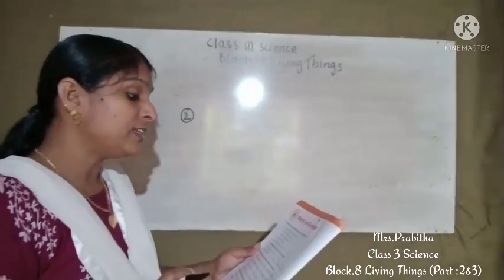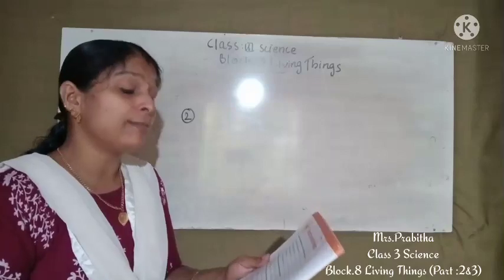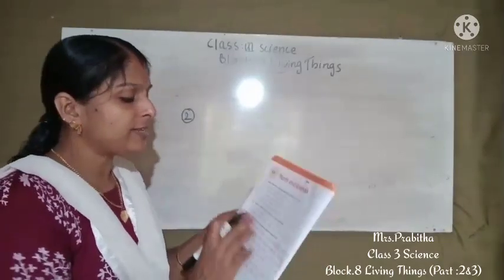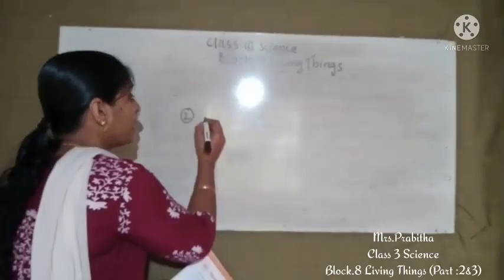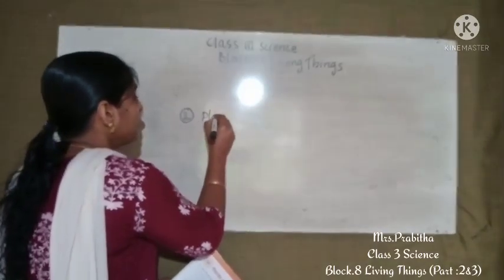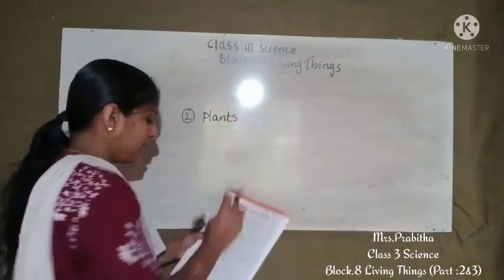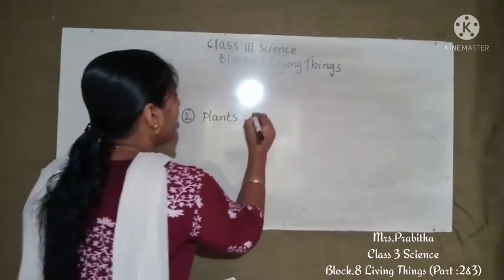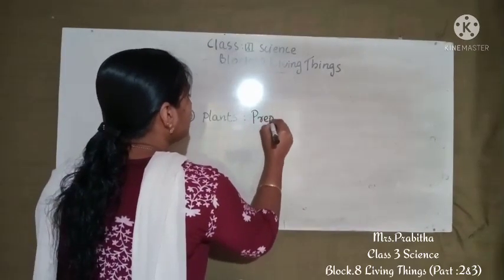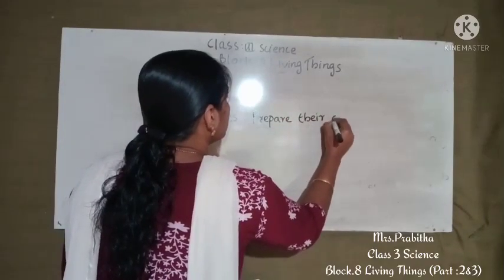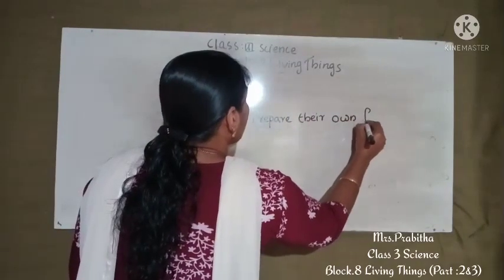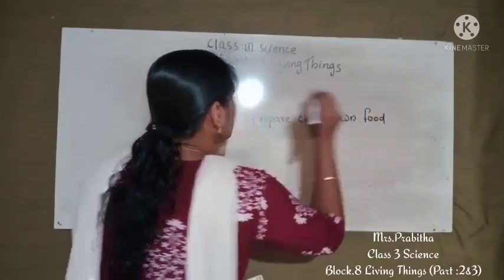Okay. What is the difference in the way plants and animals get their food? So you can see first plants. How do the plants get food, children? So you can write there in the place of plants: plants prepare their own food.